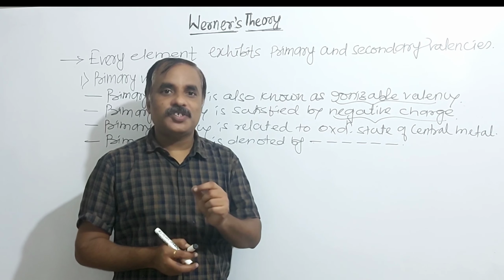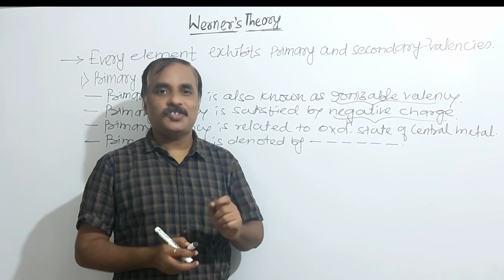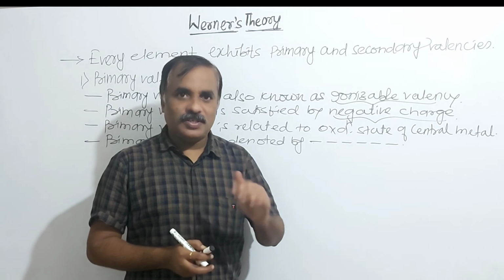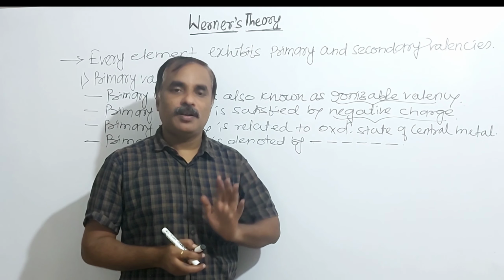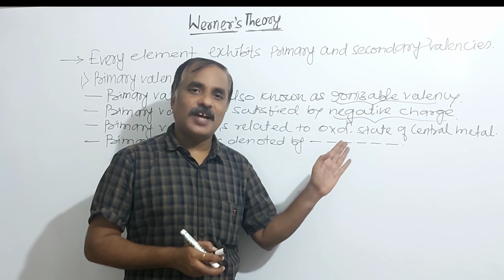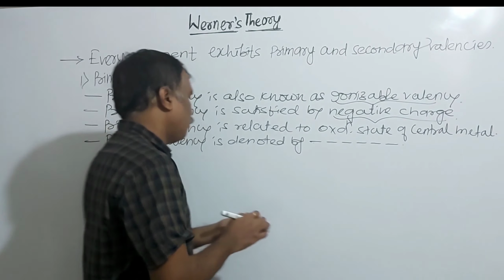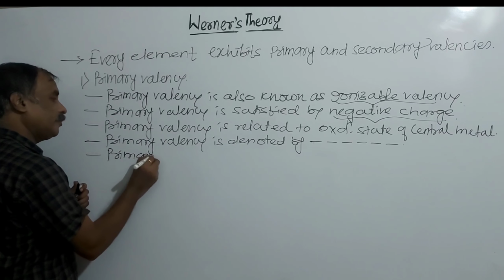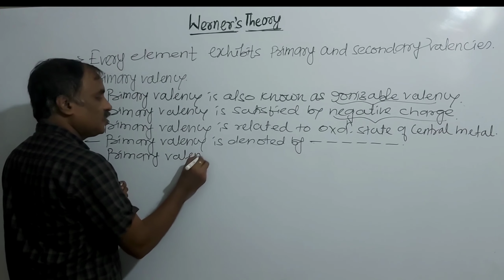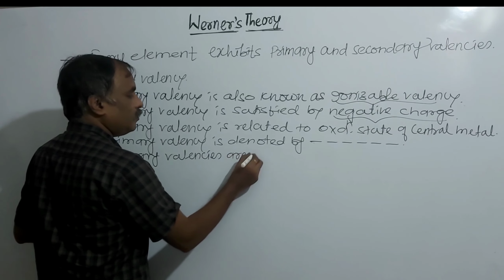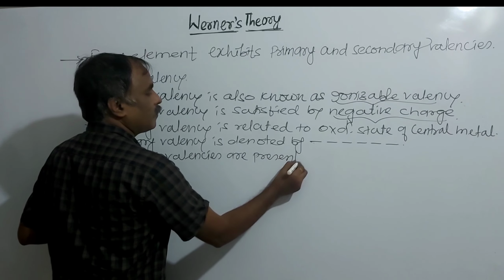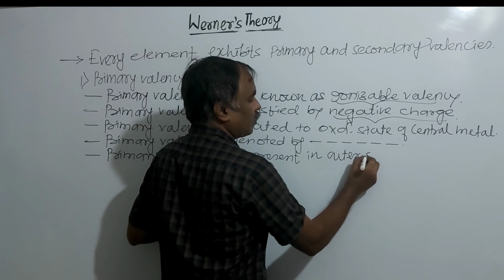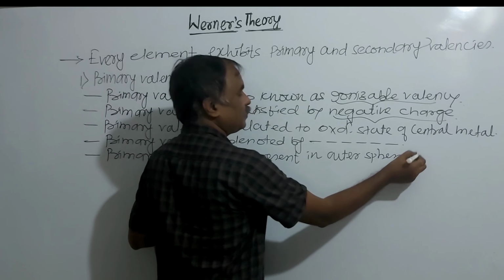Werner divided a given complex into spheres, the outer sphere and the inner sphere. What is that? We will say later with the help of an example. Remember, primary valencies are present in the outer sphere.